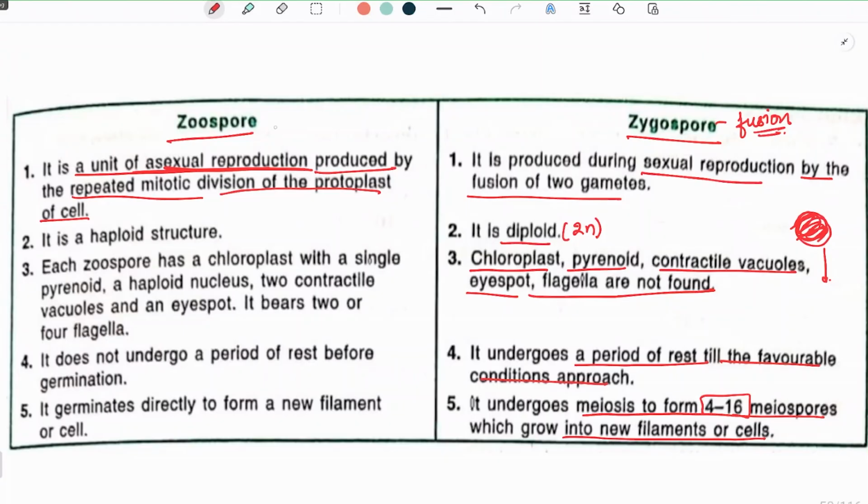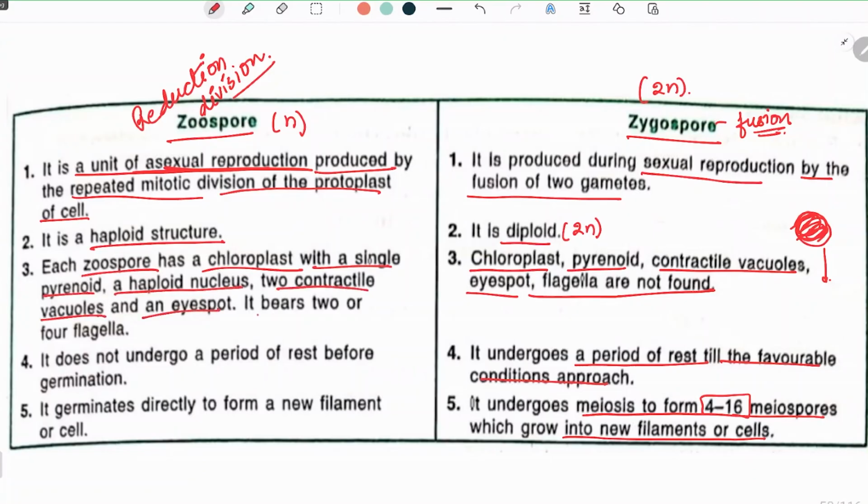Now zoospore is haploid and zygospore is diploid because it is formed by fusion, and the zoospore is formed by reduction division. Now, the haploid structure: each zoospore has a chloroplast with a single pyrenoid, a haploid nucleus, two contractile vacuoles, and an eye spot. It bears two or four flagella, just exactly like the structure of Chlamydomonas, because the body of Chlamydomonas is a haploid vegetative body.